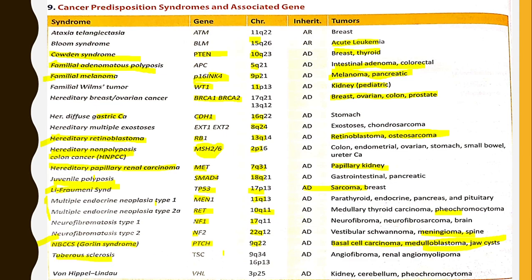Tuberous sclerosis is associated with TSC genes on chromosomes 9q and 16p, with tumors like angiofibroma and renal angiomyolipomas. This is also a very frequently asked question. Von Hippel-Lindau syndrome is associated with chromosome 3p, with tumors of kidney, cerebellum and pheochromocytoma.